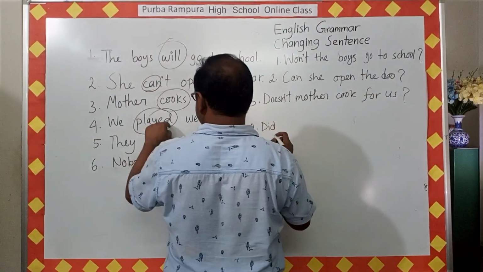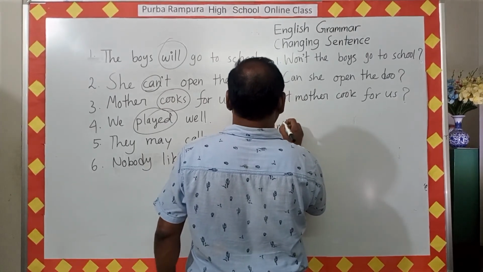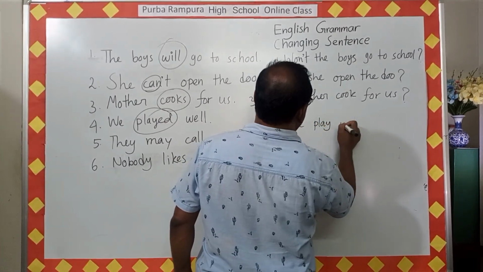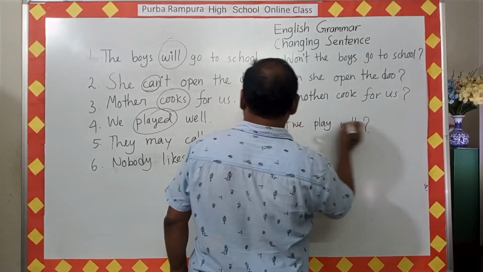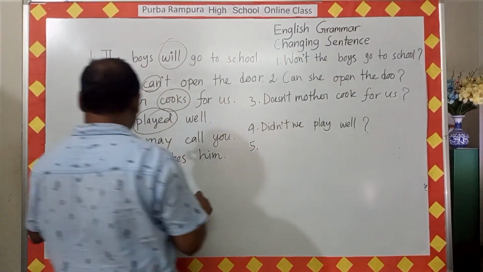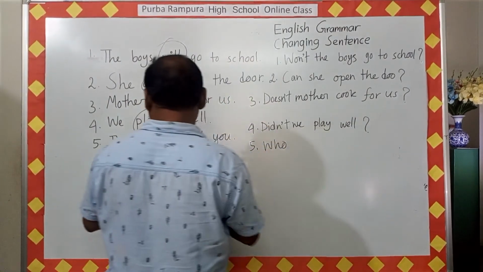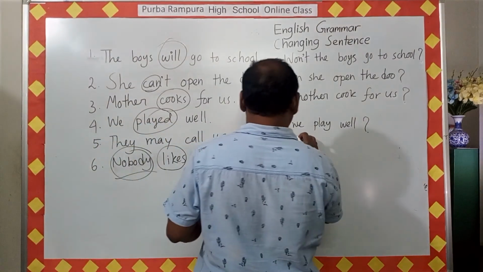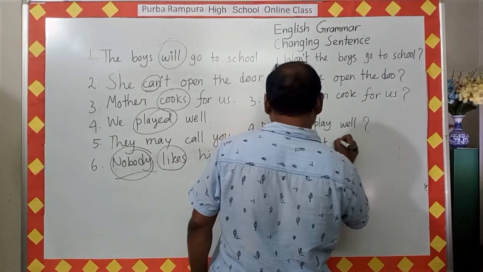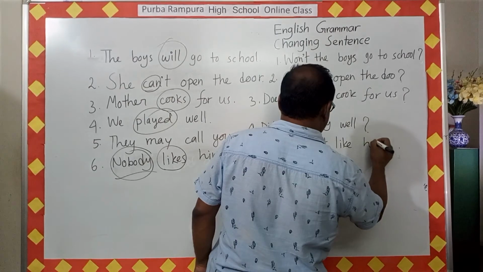Did, and here is no not, so didn't we play well? Number 5, nobody likes him. So as there is nobody, start the sentence with who, and there is no auxiliary verb, so does should be used here. Who doesn't like him?